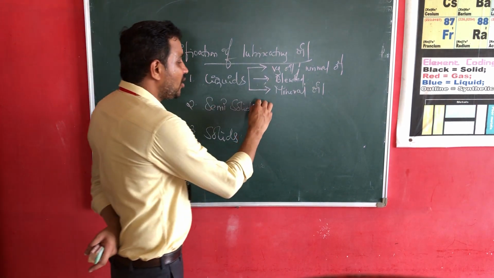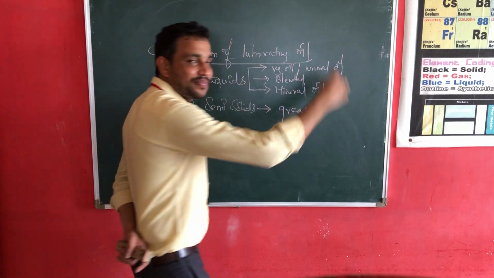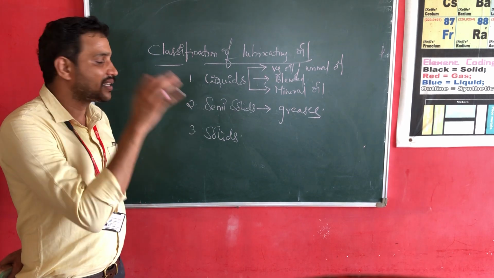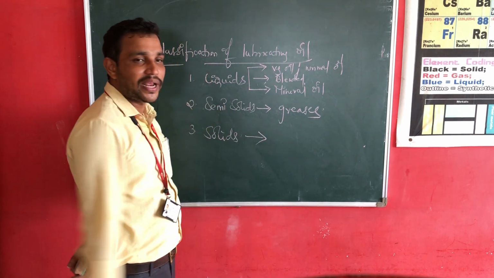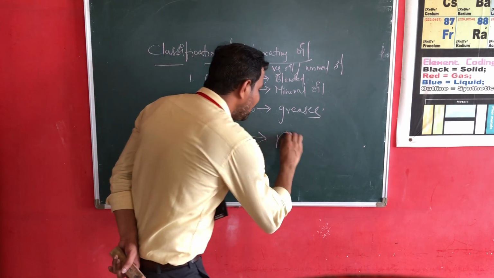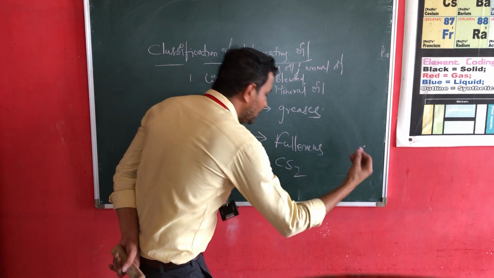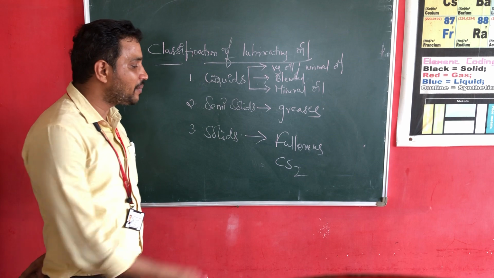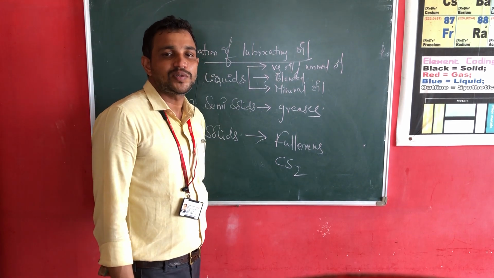Next, semi-solid lubricating oils. Semi-solid lubricating oils are nothing but greases. Calcium cup grease, sodium cup grease, these kinds of materials come under semi-solid lubricants. The next one is solid lubricants. Fullerenes are very good solid lubricants. Next, carbon disulfide is a very good solid lubricant. Molybdenum disulfide is also a very good solid lubricant. Graphite is one of the very good solid lubricants.